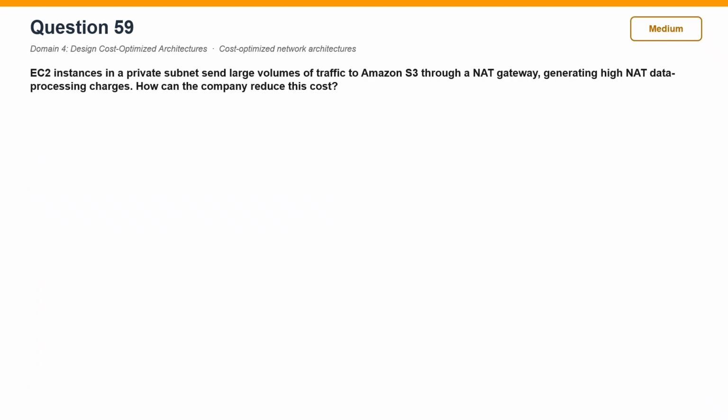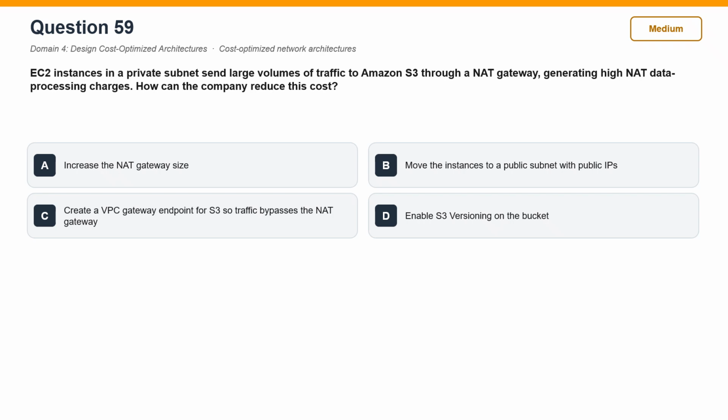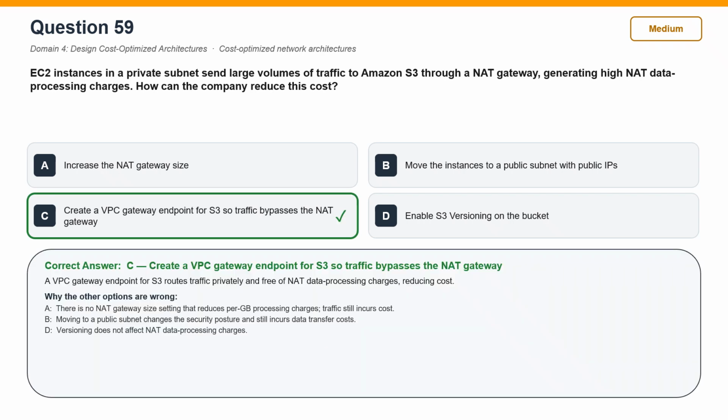Question 59. EC2 instances in a private subnet send large volumes of traffic to Amazon S3 through a NAT gateway, generating high NAT data processing charges. How can the company reduce this cost? The correct answer is C. Create a VPC gateway endpoint for S3 so traffic bypasses the NAT gateway. A VPC gateway endpoint for S3 routes traffic privately and free of NAT data processing charges, reducing cost.